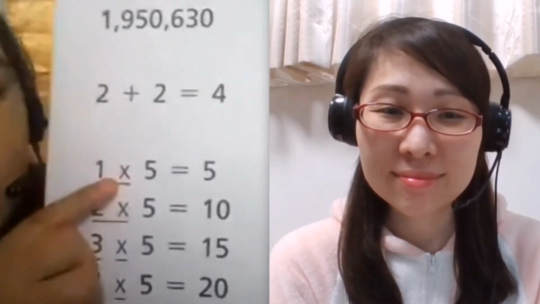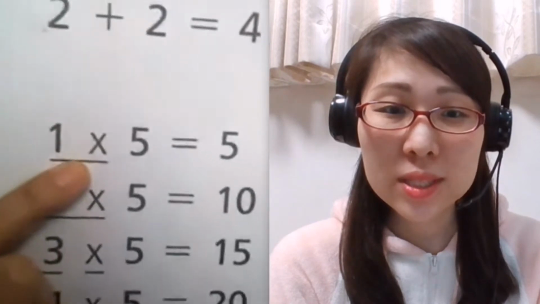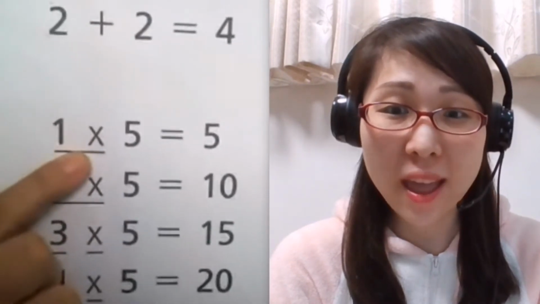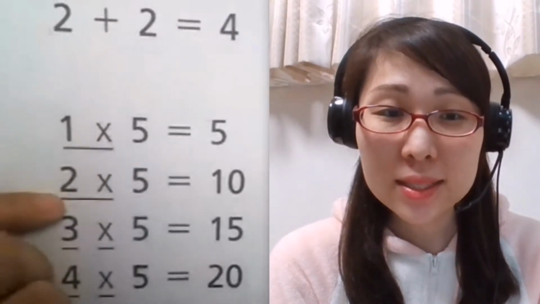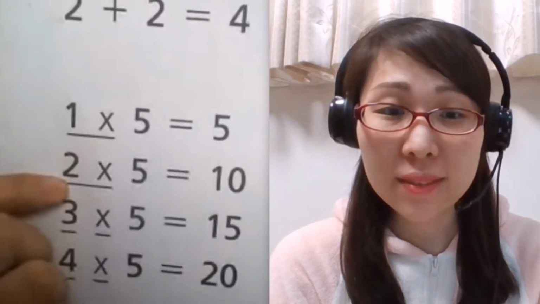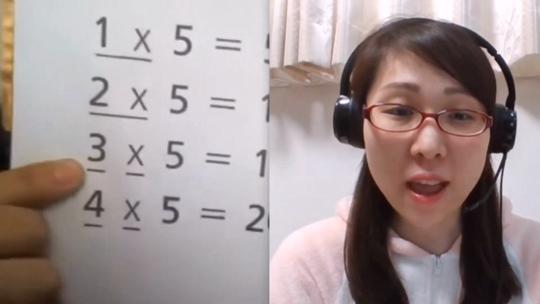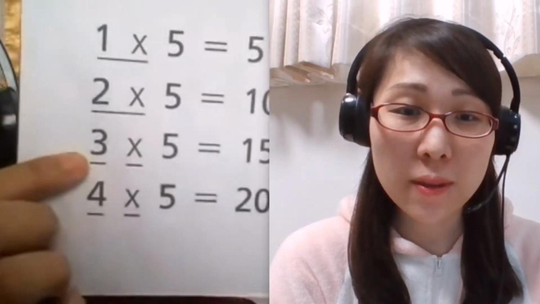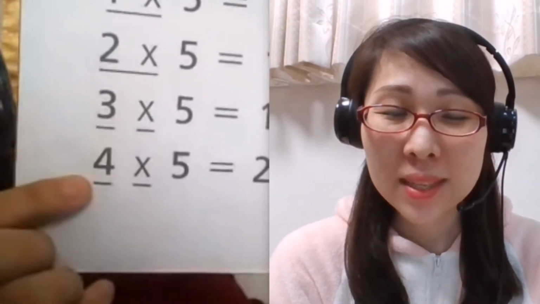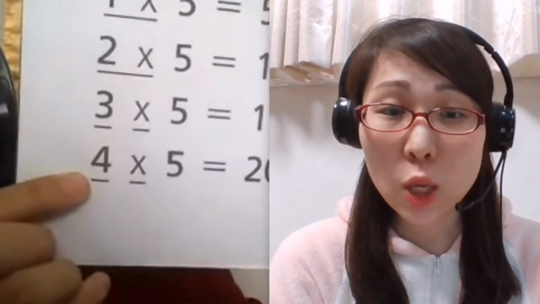What's this? Once five equals five. Yeah, what's this? Twice five equals 10. 10. What's this? Three times five equals 15. 15. What's this? Four times five equals 20. 20. All right, what about this one?